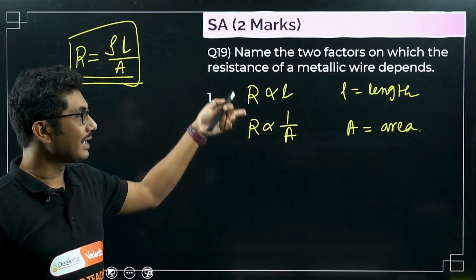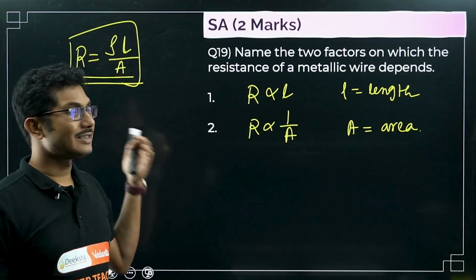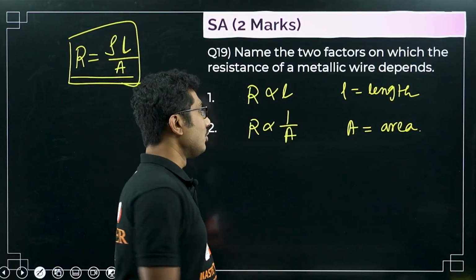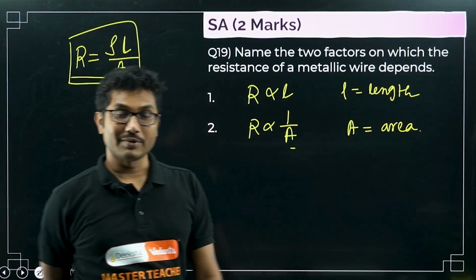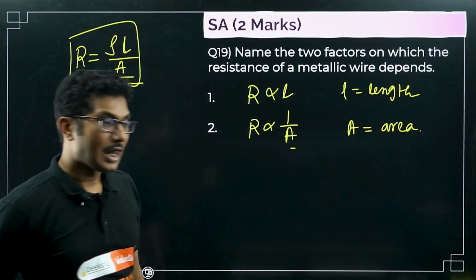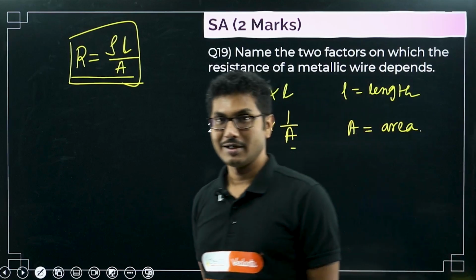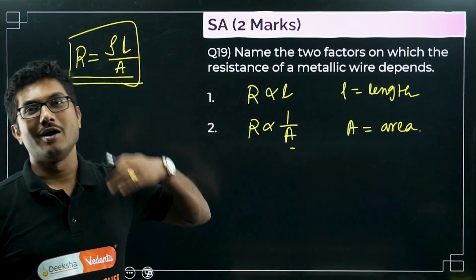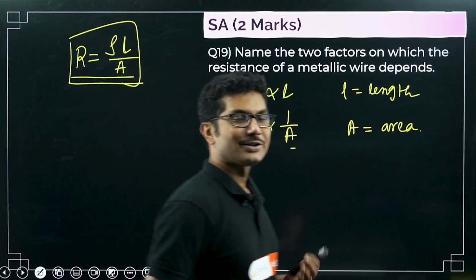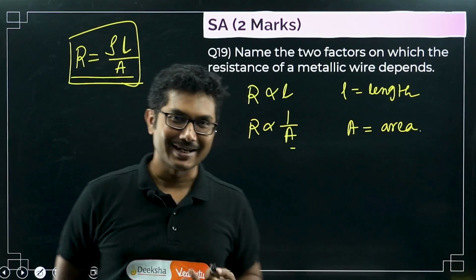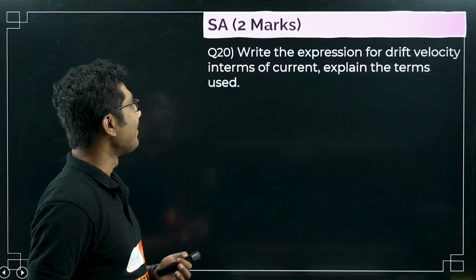In bracket you can write R proportional to L, and resistance is inversely proportional to the area, R proportional to 1 by A. Don't mix it up with the square of the area. Some people have written, I have seen, resistance is directly proportional to the square of the area. That is not correct, right? People are so infatuated with the inverse square law that they apply it whenever they can. That is a very bad habit.